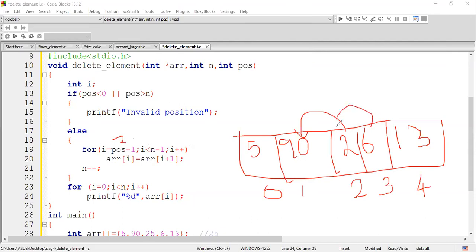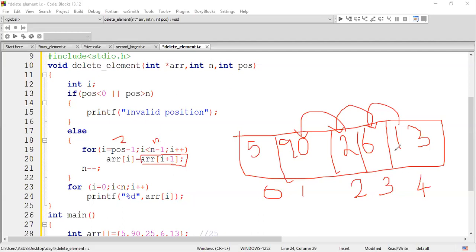Again this value will be placed here and this 13 will be placed here, and it is not required to go to less than n. I'm going to n minus 1. The reason is I'm making this I plus 1. When I do I plus 1, I should not get an index out of range error. That is the reason I'm making it I less than n minus 1.